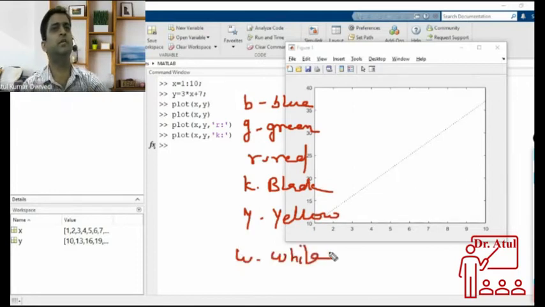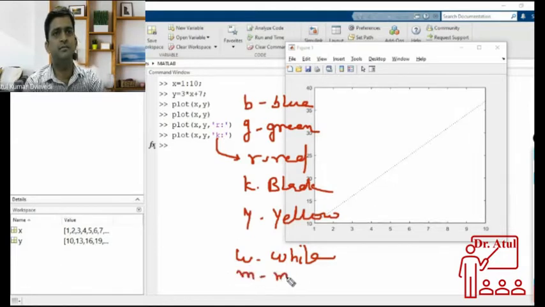So whatever color you want, you can just change this first one. Suppose you want red, then you write R, K for black, Y for yellow, M for magenta color. So magenta color, like that. And these are the different colors that are supported.